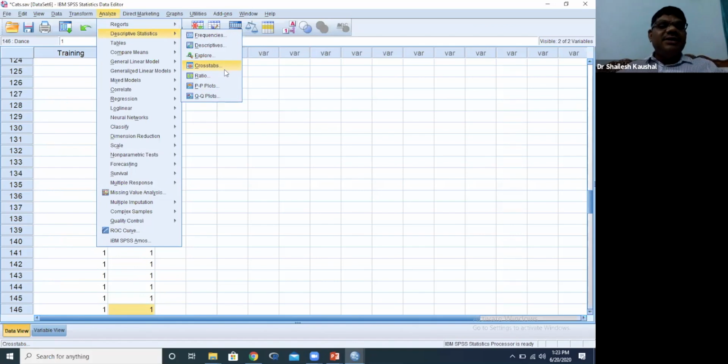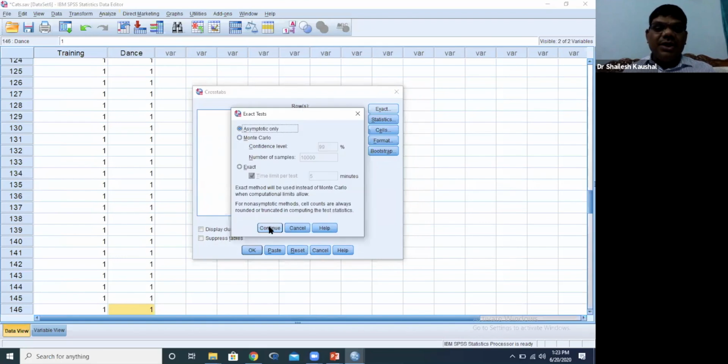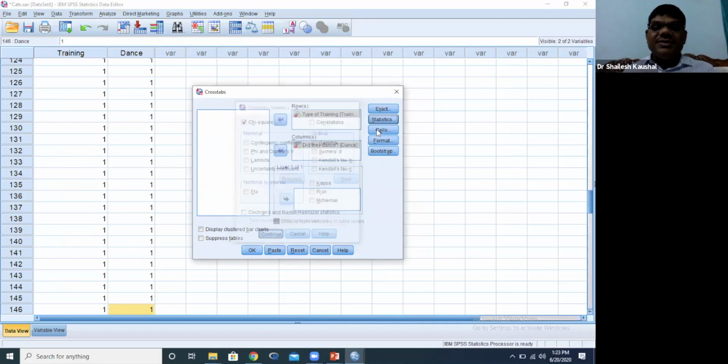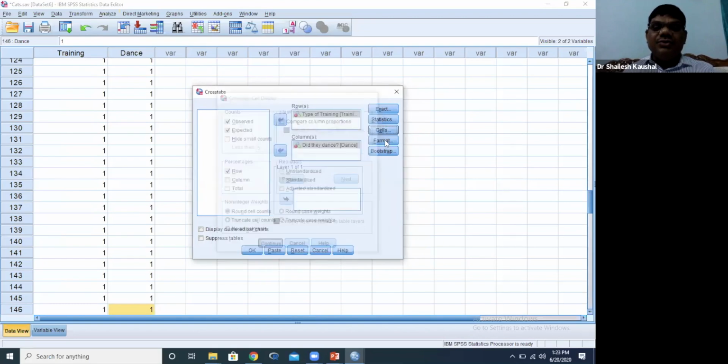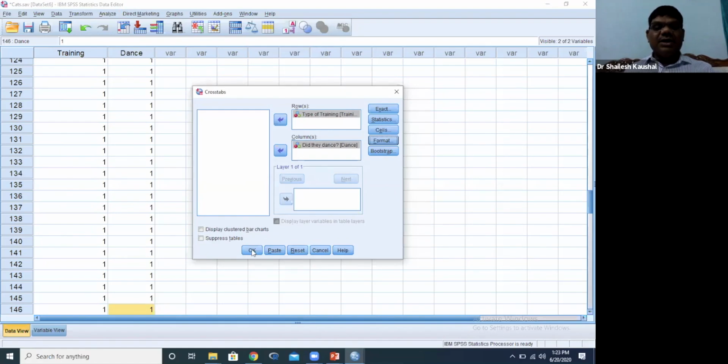So analyze, descriptive statistics, cross tabs. You can put the variable in row or column anywhere, there is no hard and fast rule. You can transfer this. Exact, there is no need. Statistics, yes, we need the chi-square test value and no other variables. Cells, we need expected and row percentage, and then continue, and then format, ascending, descending, anything, and then okay.